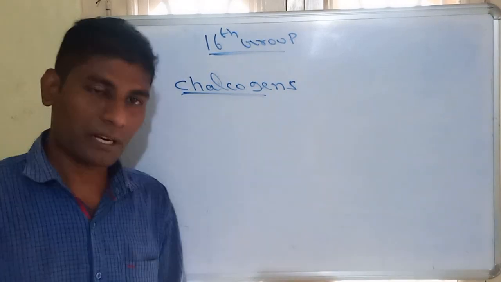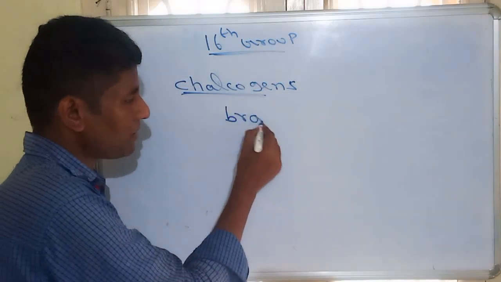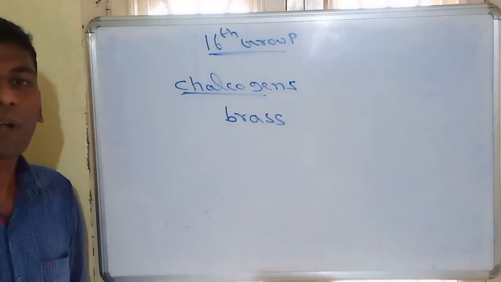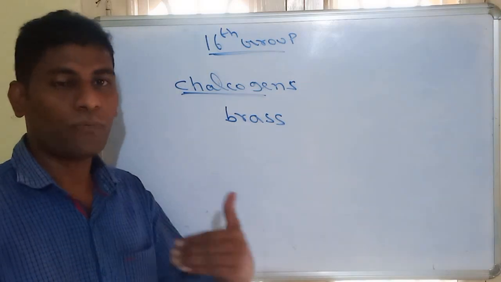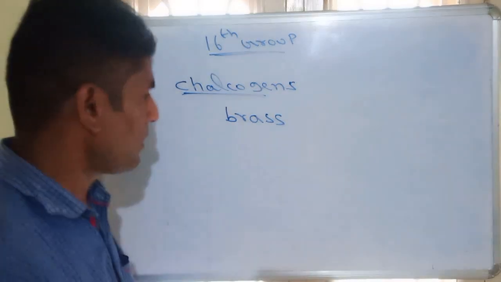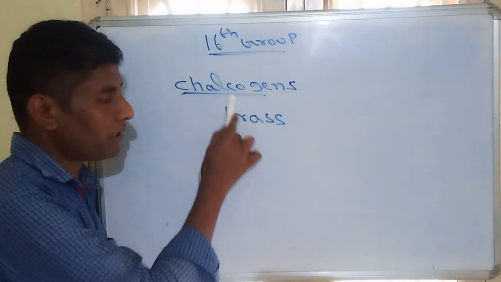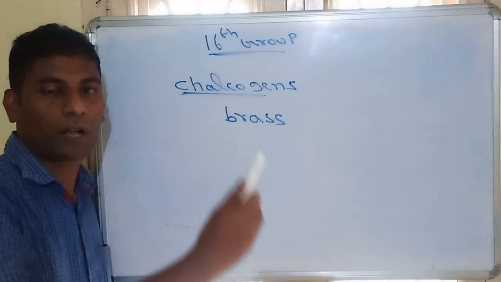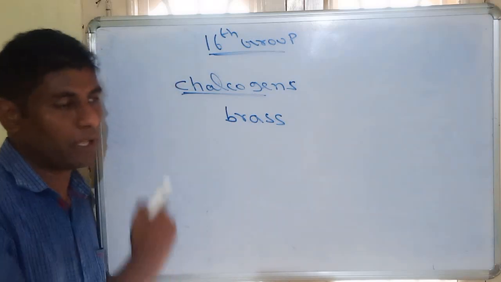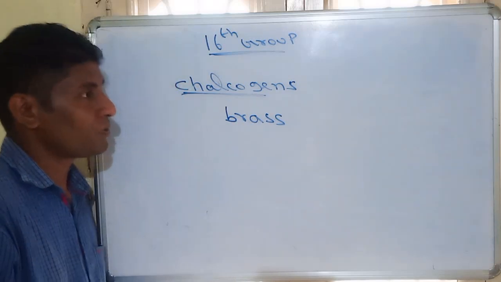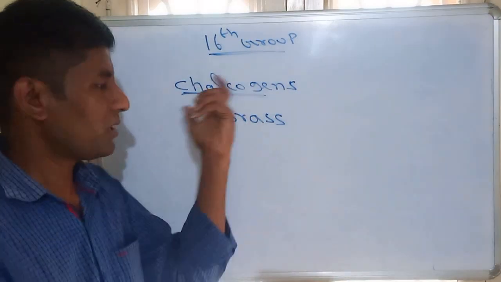Why are they called chalcogens? Chalcogen is a Greek word which means brass. Brass is an alloy of copper. Most of the 16th group elements exist in the form of ores of copper. So that's why they are also called chalcogens. Most of the copper ores contain elements of the 16th group like oxygen and sulfur. They form oxides and sulfides, so they are called chalcogens.